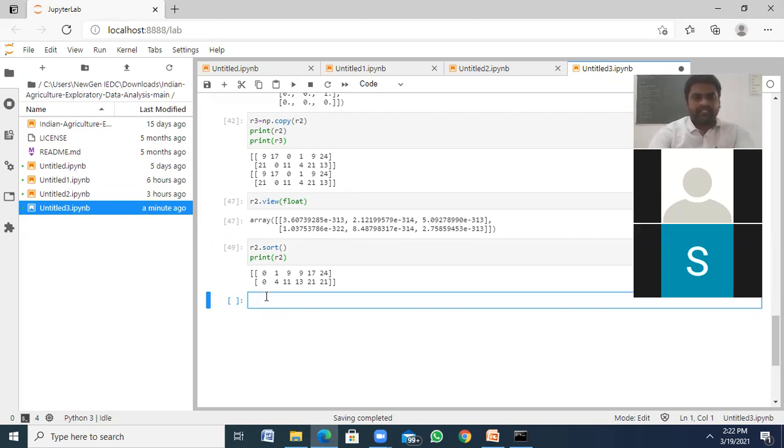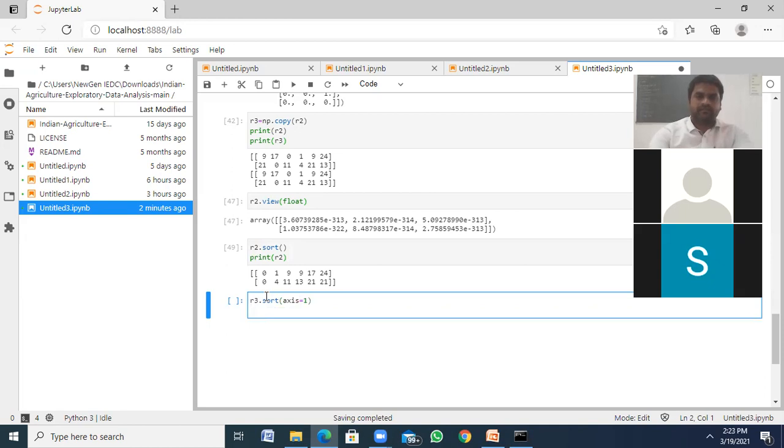Okay. Let's say I'm creating one random array here. Okay. I'm going to take this only. No problem. I want to sort based upon R3 then. Okay. R3 sort of axis is equal to 1. So what happened? 0 0 no problem. 1 4 no problem. 9 11 no problem. So not like this. 9 21 okay 17. So it's going to be sorted.